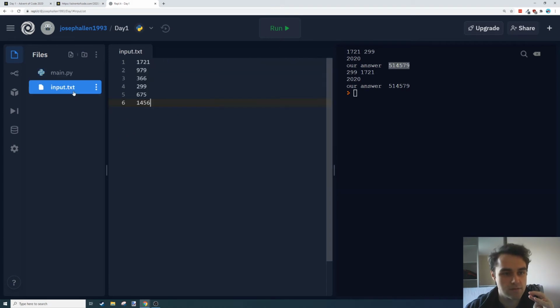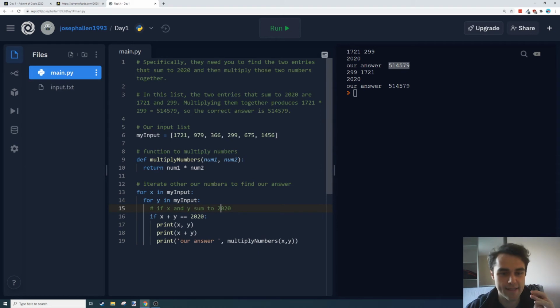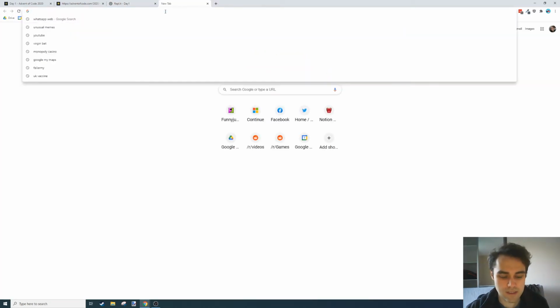Okay, so we've got these numbers here. Next we're going to try and read these into a list so that everything continues working. This is something that I always forget how to do, and one of the big cool parts of coding is that you can just Google things and use what other people have written already, and that's not really a frowned upon thing. So don't be afraid to Google stuff if you get stuck.